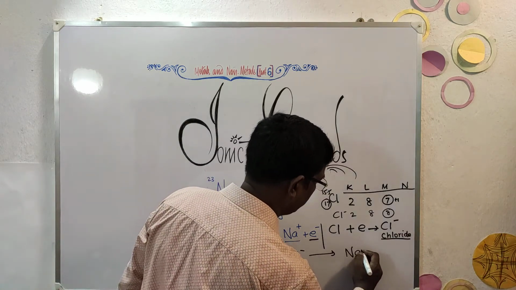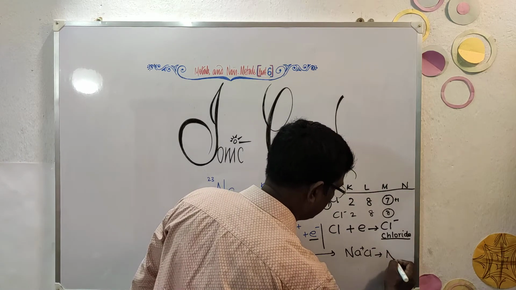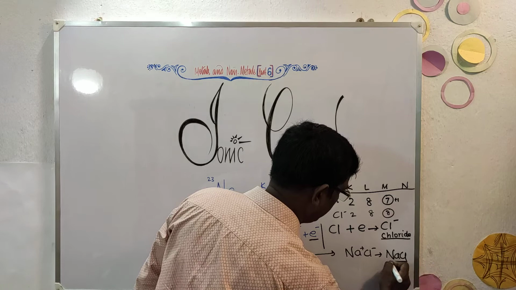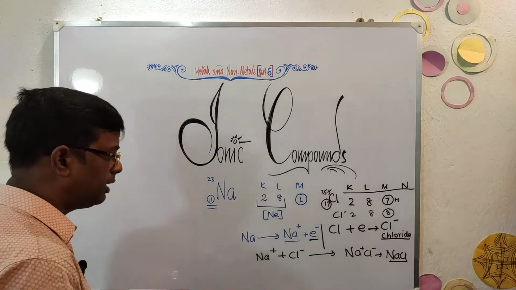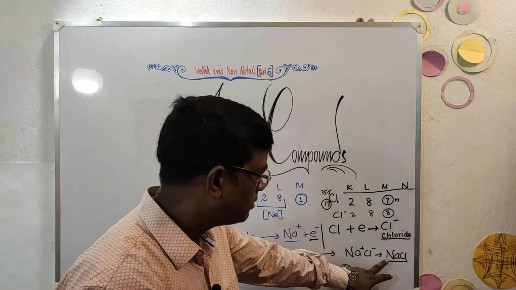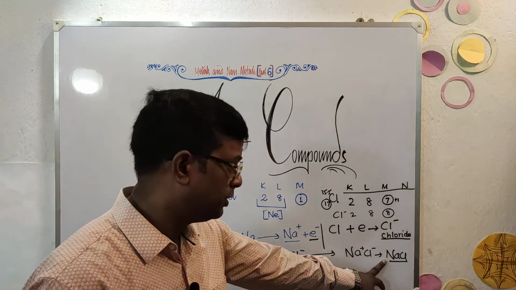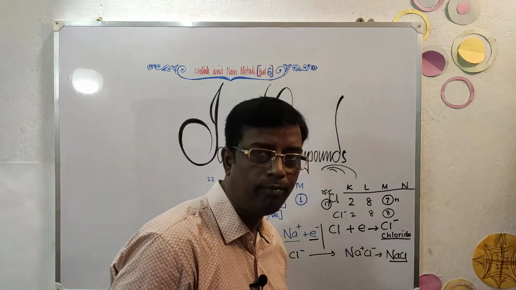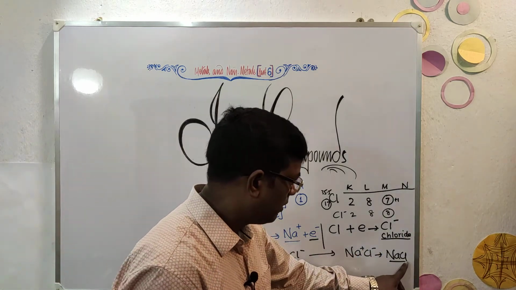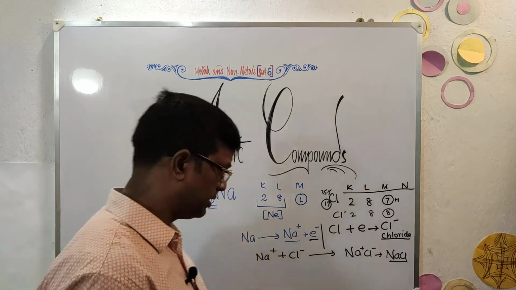gives you sodium plus chlorine and it forms ultimately sodium chloride. This is an ionic salt. Ionic salt, how can you recognize? Very easily. It has a cation and it has an anion part. Cation part obviously is of the metal, and the non-metallic part, that is the anion, is from non-metal obviously.